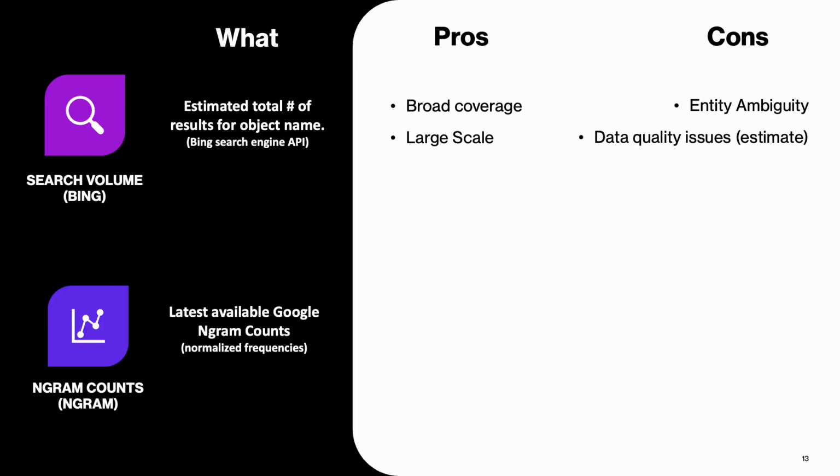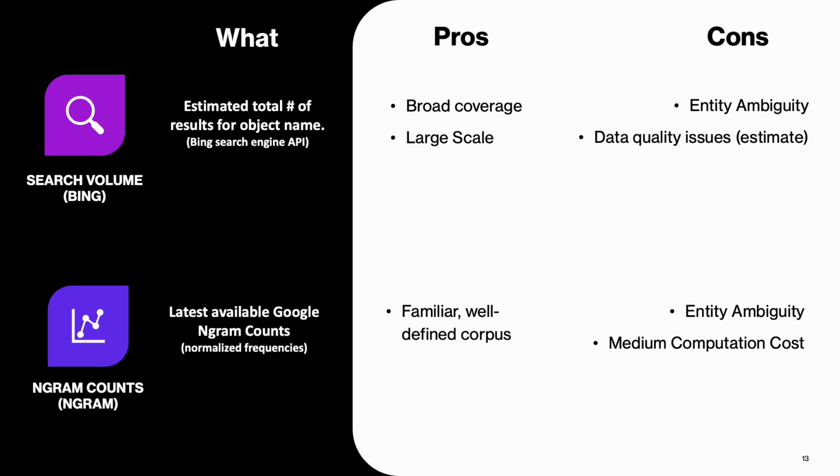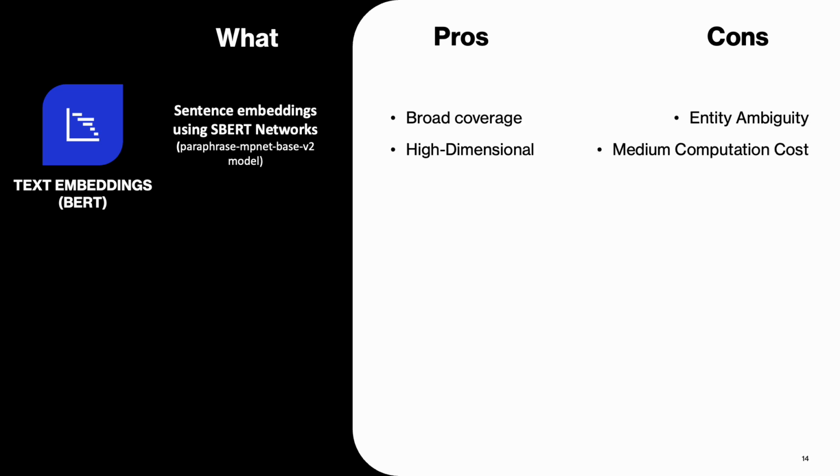For n-gram counts, we look at Google n-gram counts expressed as normalized frequencies. Here we have a familiar, well-defined corpus, but we still have to deal with entity ambiguity at a medium computation cost. For text embeddings, we use sentence embeddings with SBERT. Here we get broad coverage and high dimensionality, but we still have entity ambiguity at a medium computation cost.